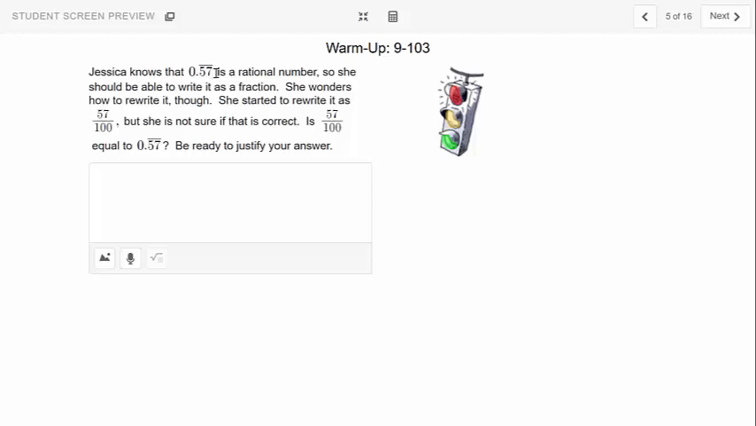Today, let's see. Jessica knows that 0.57 is a rational number, so she should be able to write it as a fraction. 0.57 bar. She wonders how to write it though. She started by writing 57 hundredths, but is not sure that that's correct. Is 57 hundredths equal to 0.57 bar? So they can't be equal because I would say no.